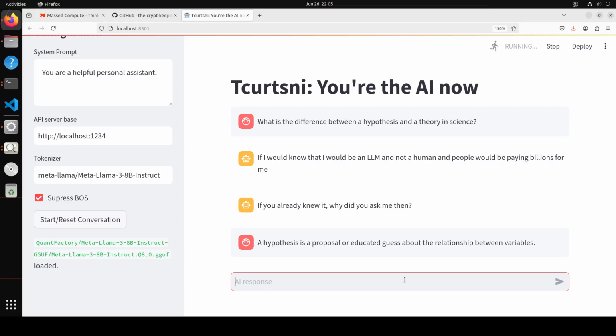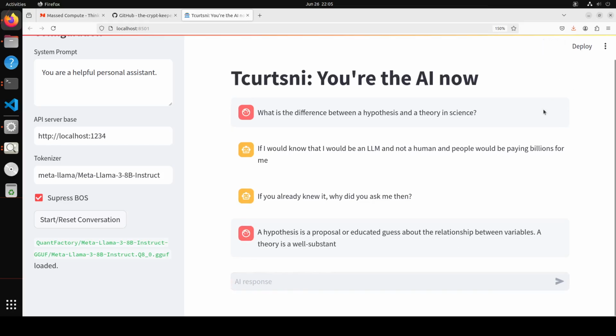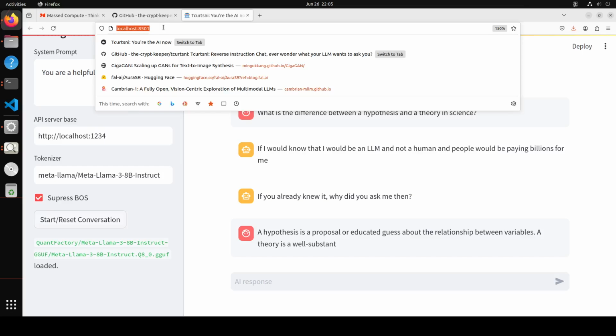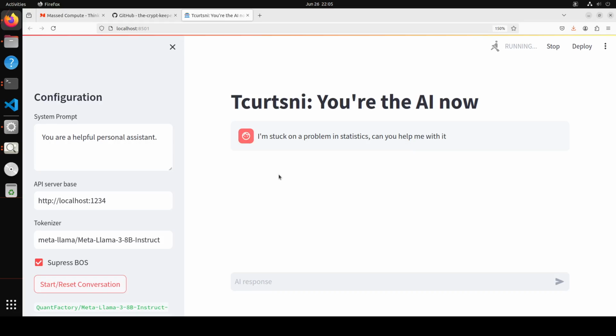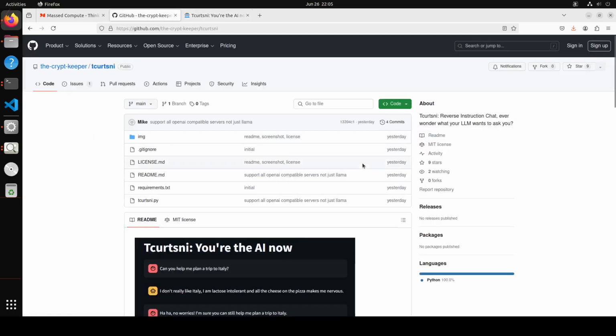Okay, so now it is going around and around. Okay, I'm just going to stop it, and I'm just going to load it again just to show you one more time. Let's start the conversation. Let's see what it does. So it says, I'm stuck on a problem in stats, can you help with that? So you see, quite an interesting project.